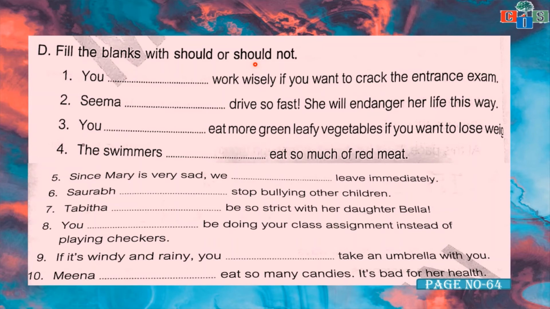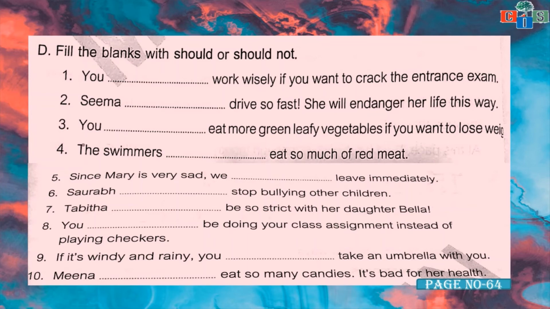Or we can use should for future possibility. Future possibility means, for example, "should there be rain tomorrow?" So for possibility, future possibility and advice we can use should or should not. See scholars, in the previous video I already gave one chart on when to use these modals. So before solving this exercise you can refer to that chart and easily put in the answers here.